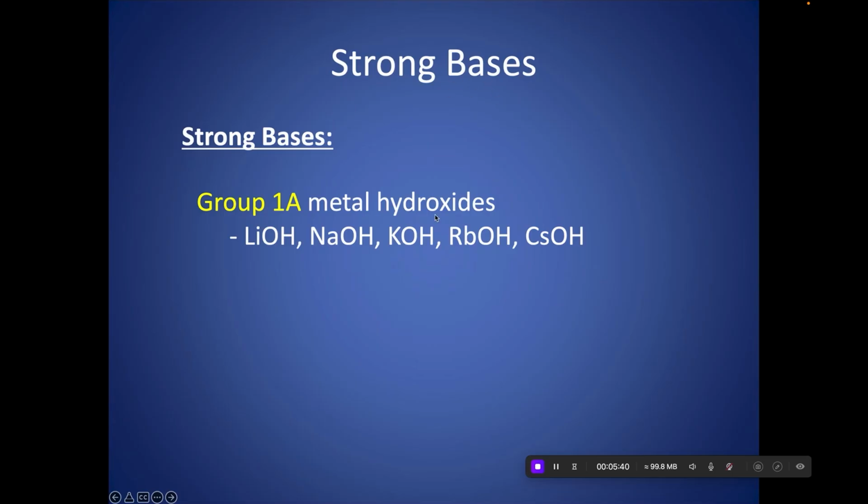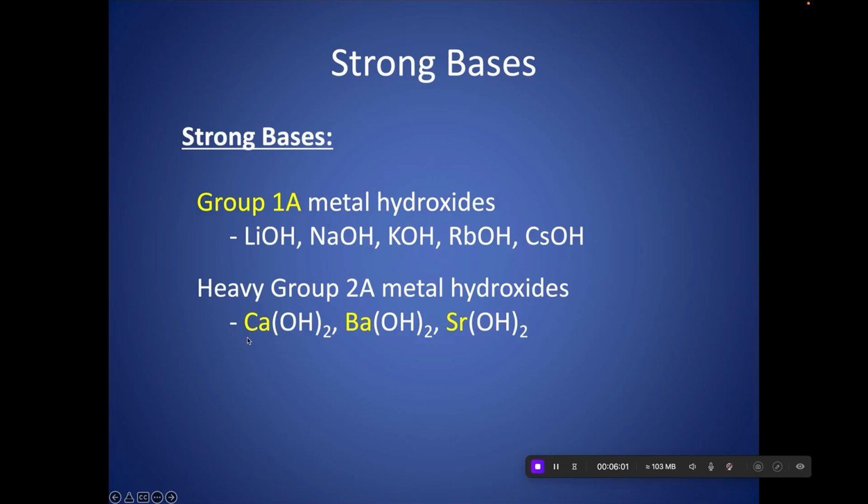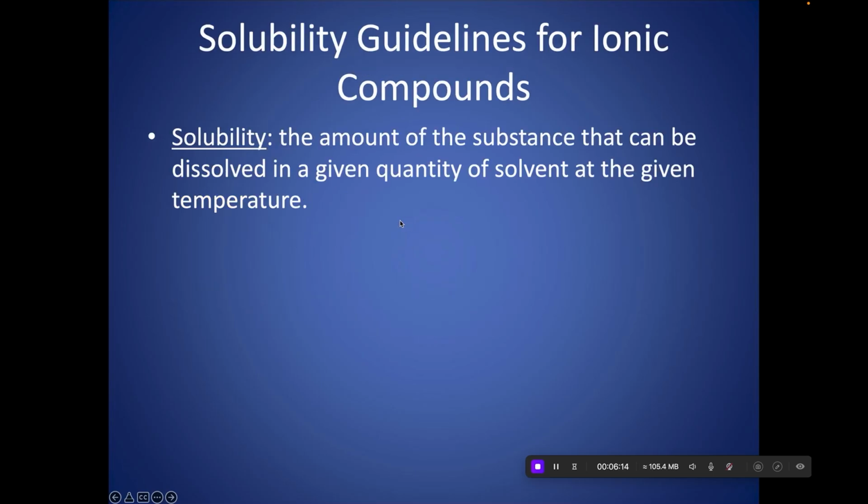And same with bases, it is a strong electrolyte only if it's on my strong list. If you see a compound that ends in an OH and has a metal ion in front, or any positive ion, then it can be classified as a base. Just beware of something like CH3OH, something with C's and H's and an OH at the end. That's an alcohol, not a base. But group 1 and the heavy group 2, which I call Cabasser, with OH, those are my strong bases. If I see a base and it's group 1 or Cabasser with OH, it's strong. Any other base is weak. If it's not on my strong list, it's weak.